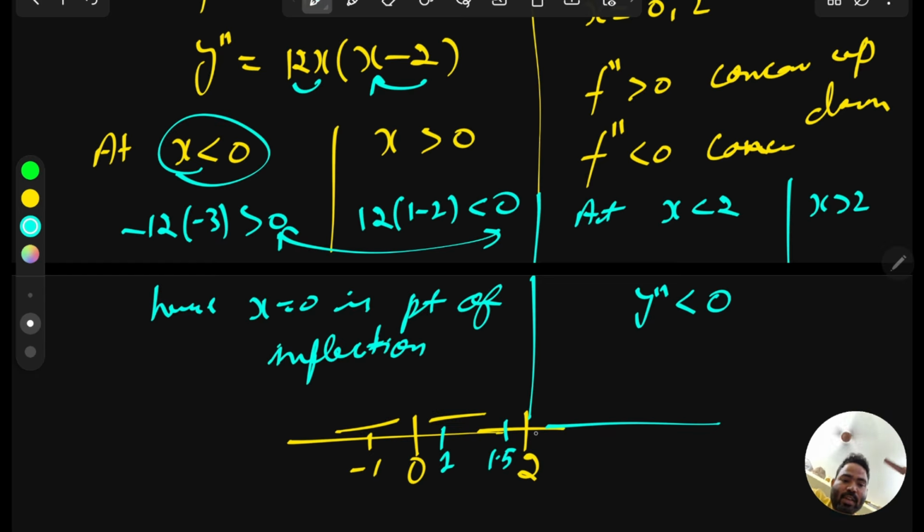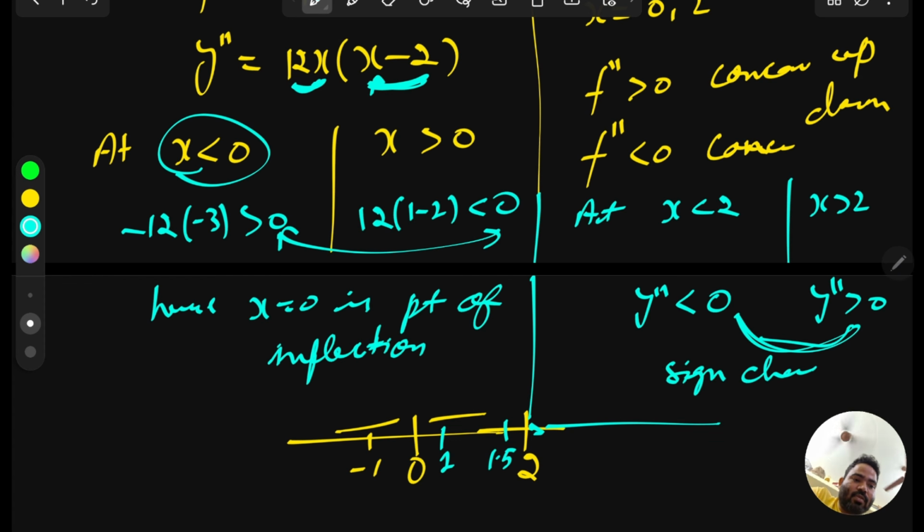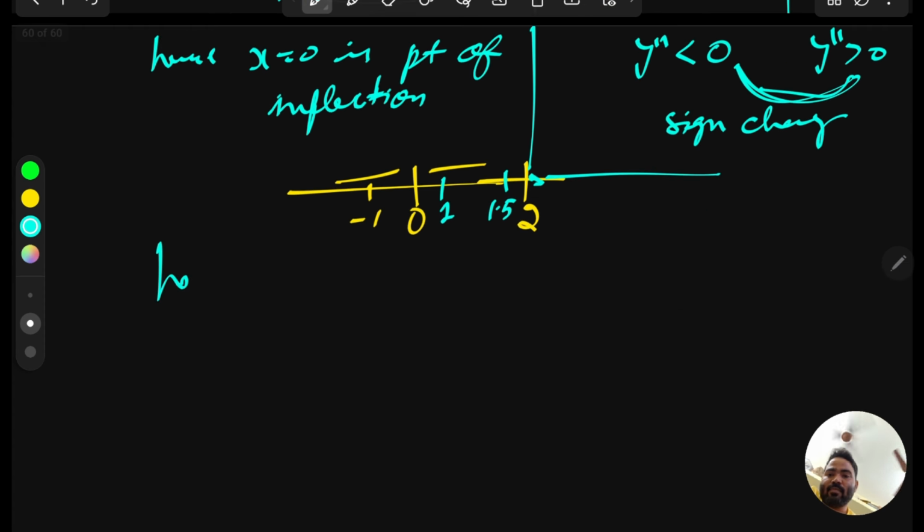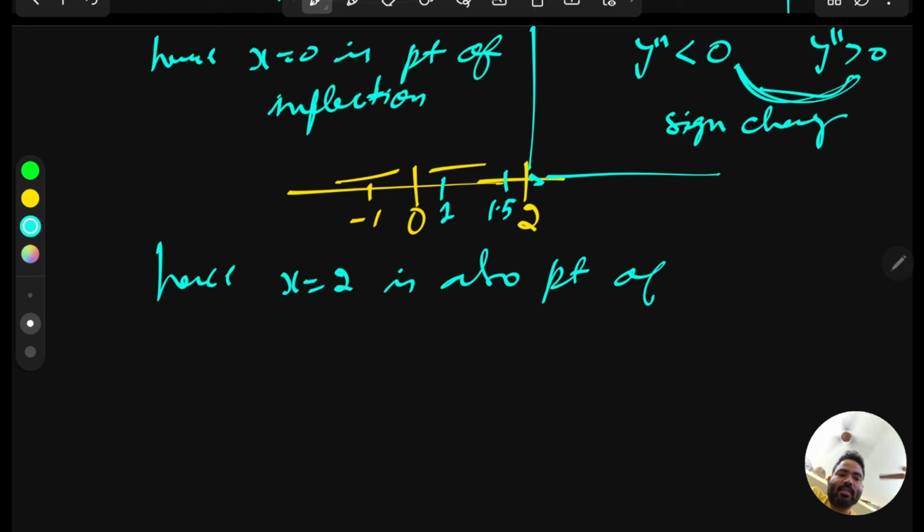Now just greater than 2, this gives overall positive, so positive into positive, positive. So y double dash is positive, so the sign is changing from negative to positive. That means again a sign change, hence x equal to 2 is also a point of inflection. So this is the complementary way you can check by the sign rule.